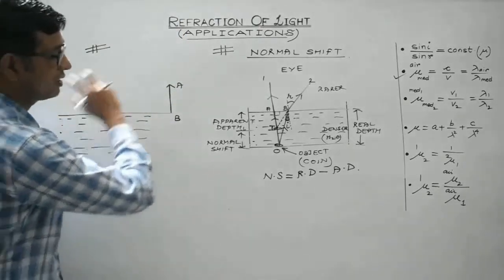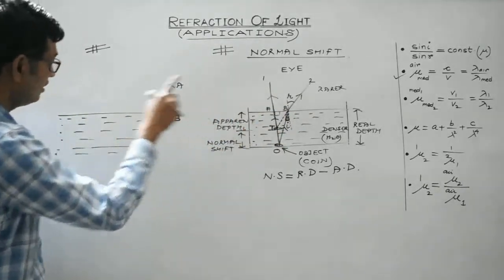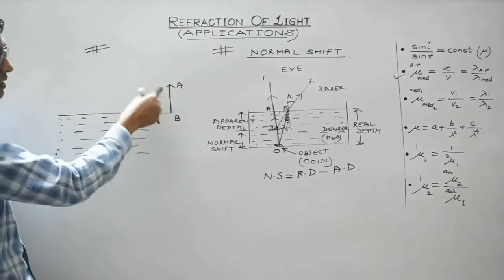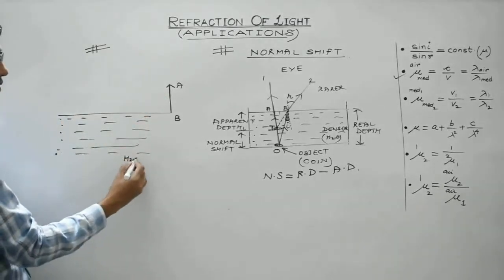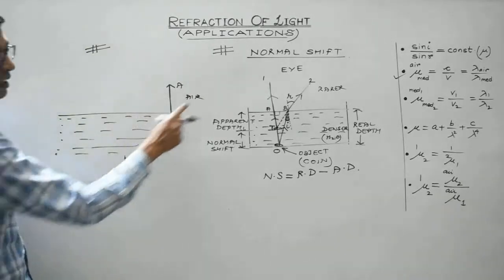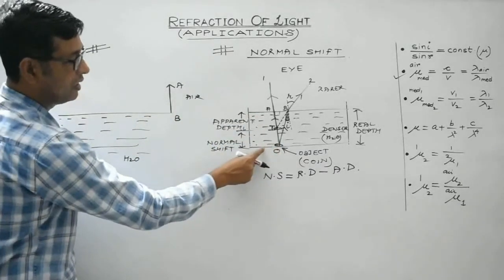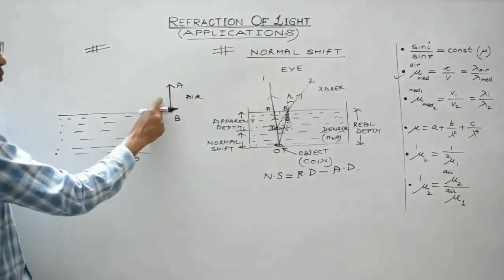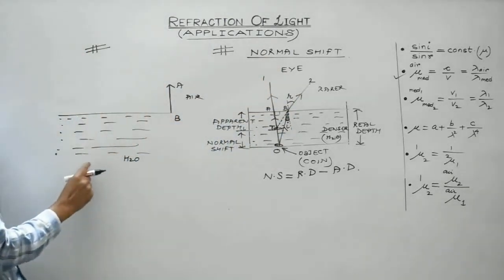So this situation is exactly the opposite of this. Here the observer is in the denser medium, which in this case is the swimmer, and the object is in the rarer medium. This is water and this is air. Right? This is rarer and this is denser. Here the object was in the denser medium and the observer was in the rarer medium. Here the object is in the rarer medium, the observer is in the denser medium.